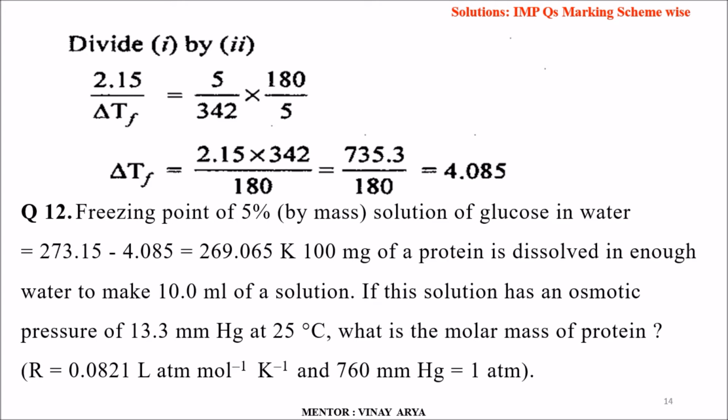Coming to the 12th question: 100 milligrams of protein is dissolved in enough water to make 10 ml of solution. If this solution has an osmotic pressure of 13.3 mmHg at 25 degrees Celsius, what is the molar mass of the protein? R given to us is 0.0821 liter atmosphere per mole per Kelvin, and 760 mm of Hg is 1 atmosphere.